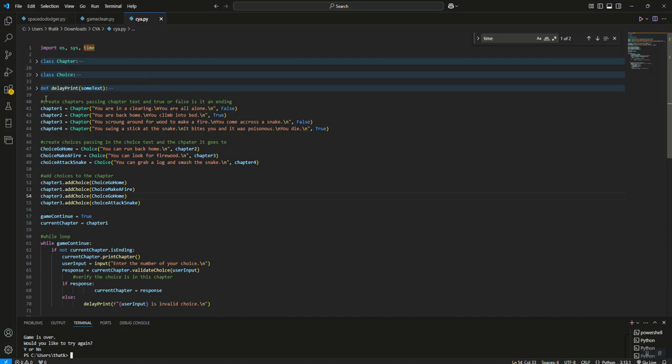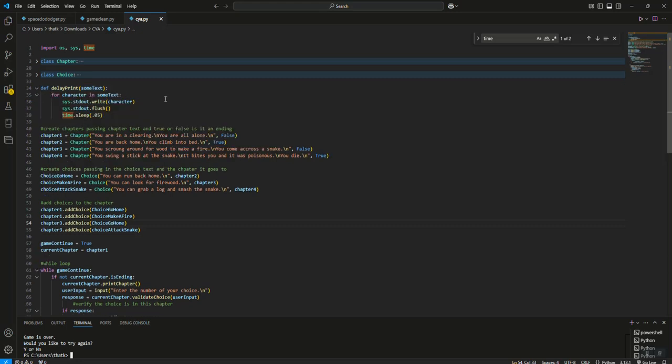While this is kind of out of order on my screen, what I would like you to do is start by looking at this delay print method. So just def, which is how we do a function in Python, def delay_print. We're going to pass in a variable, some_text, colon, make sure you tab over. Your IDE should take care of that for you. Then we're going to step through every character in the text we're sent one by one and print it out.